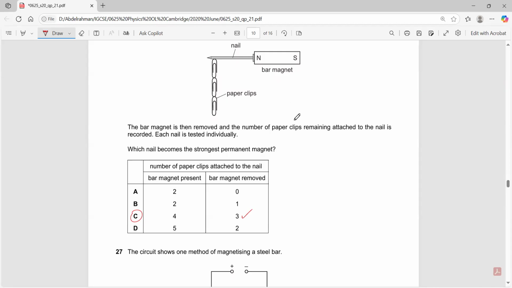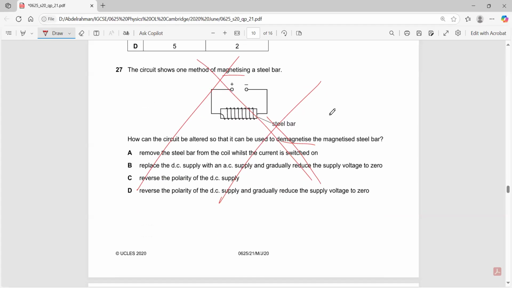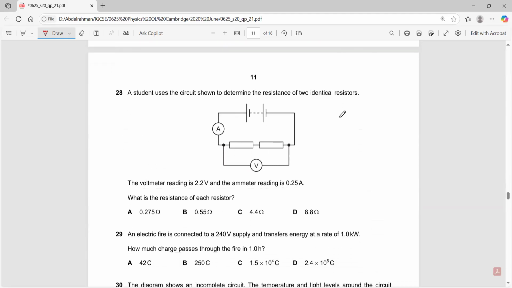Question 27. How can the circuit be altered so that it could be used to demagnetize the steel? Okay, demagnetization has been removed, so this question is cancelled. Magnetizing and demagnetization have been removed from your syllabus.